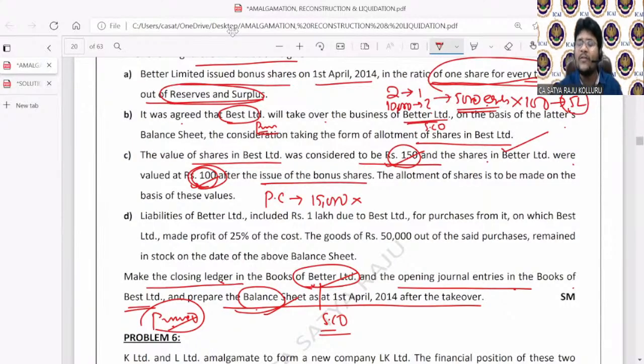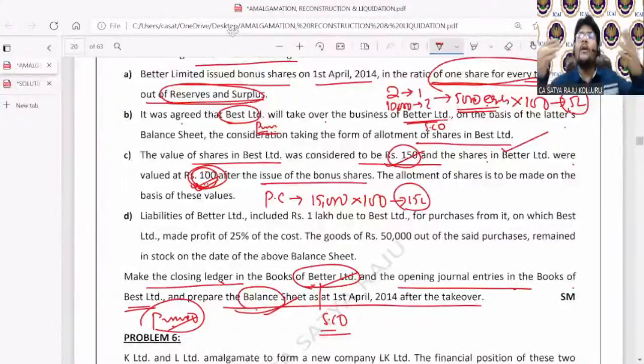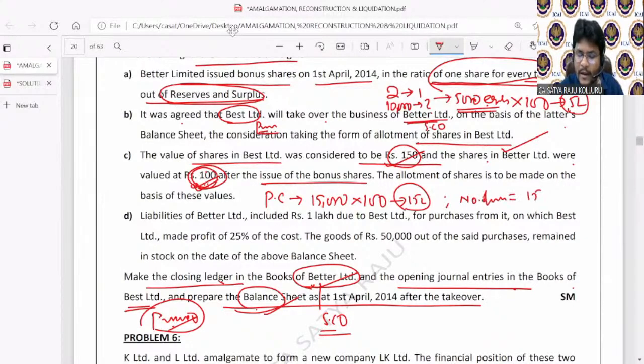Into intrinsic value per share in the selling company. How much is the intrinsic value per share? 100. So 15,000 into 100, 15 lakhs is the amount of purchase consideration. But if they ask how many shares you can issue as purchase consideration, number of shares are 15 lakhs divided by 150. So how many shares are you going to issue? 10,000 equity shares at the rate of 150 each. Out of that, 100 rupees is the face value, 50 rupees is the premium.